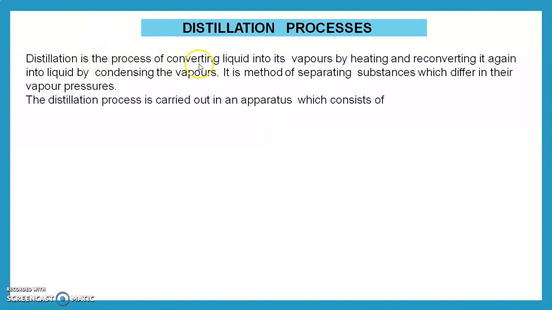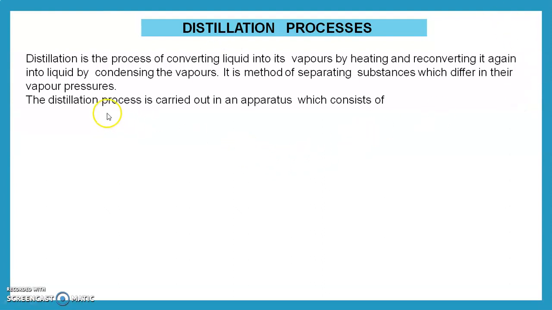Distillation is the process of converting liquid into vapors by heating and reconverting it again into liquid by condensing the vapors. That means condensation of the vapors. It is the method of separating substances which differ in their vapor pressure. Whenever two drugs or two liquids have different vapor pressures, they can be distilled out and separated.